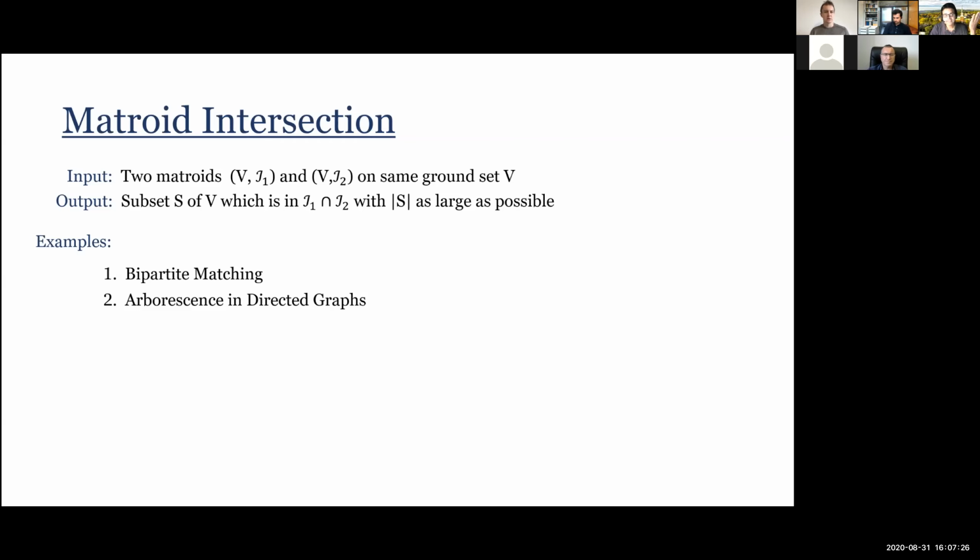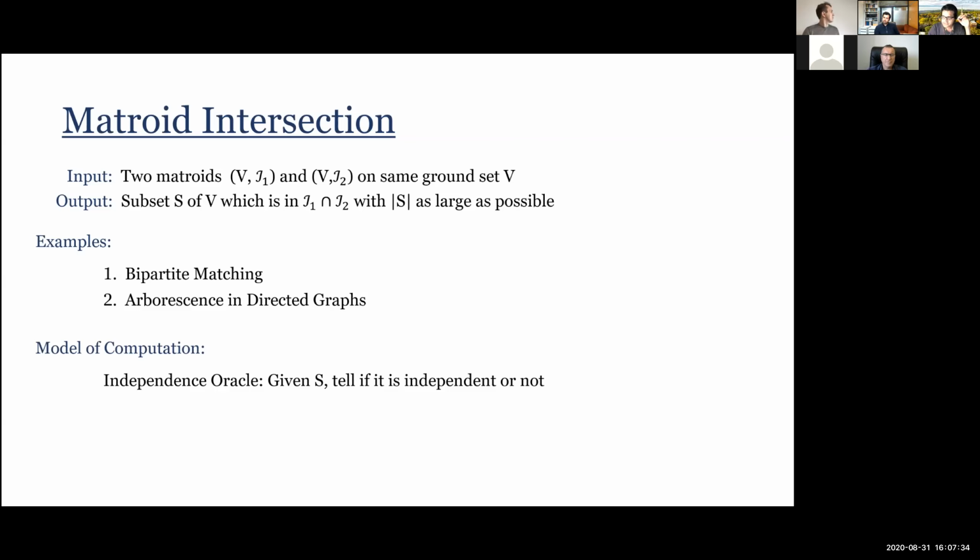At this point, I should mention how we are given these matroids. They're not given explicitly. We're going to assume that we have access to an independence oracle for both matroids, which, given a subset S of elements, just tells if it is independent or not. We're going to assume that each query costs 1, and the whole talk will be concerned with how many queries to this oracle are needed to solve our problem, finding the largest common independent set. Although I'm not mentioning running times in this talk, it will be clear from the algorithm that the running time will be about the same as the number of queries.